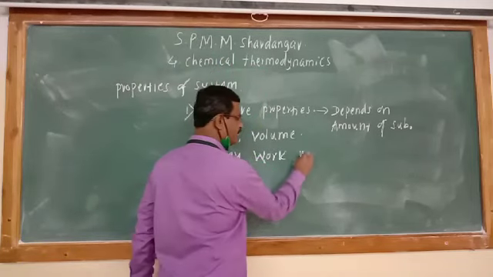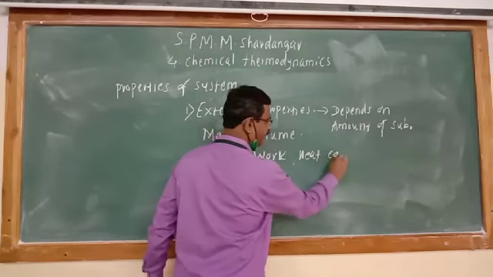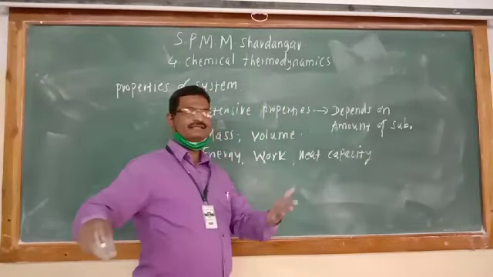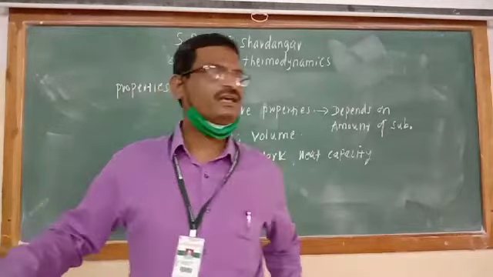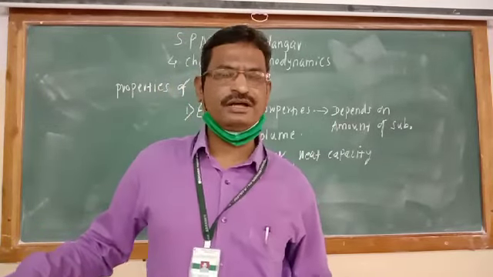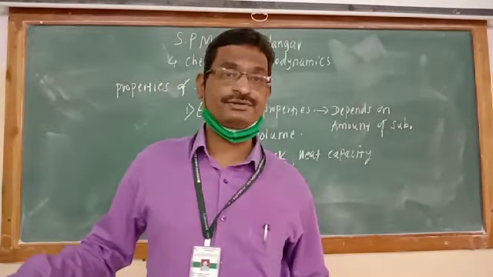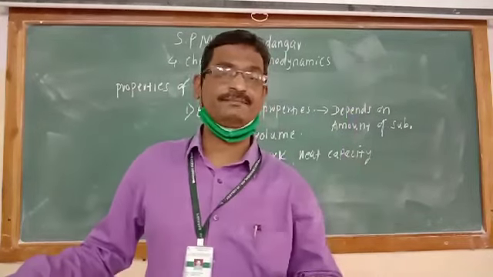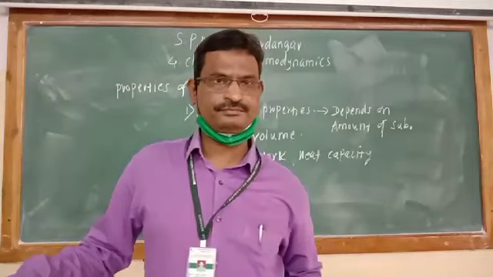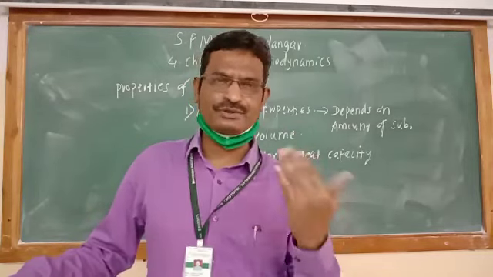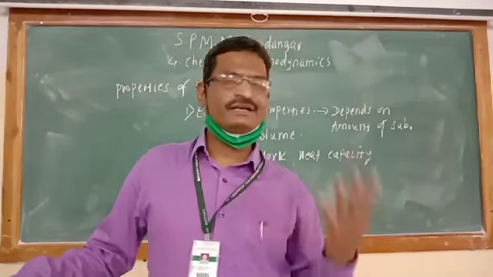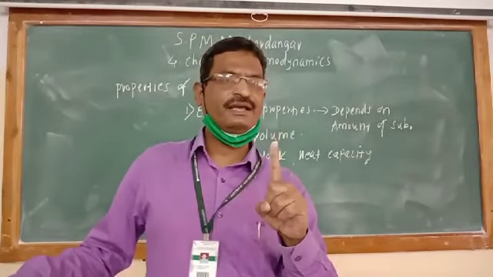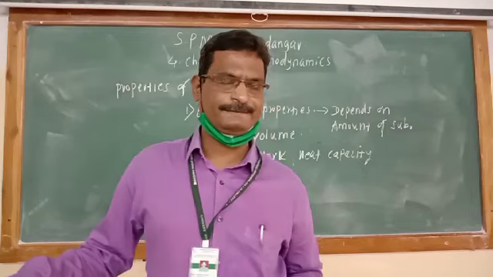One more example is there, that is the heat capacity of a system. Heat capacity of a system is the amount of heat required to increase the temperature of whole system through 1 degree. The amount of heat absorbed by the system to increase the temperature of whole system through 1 degree is known as heat capacity.